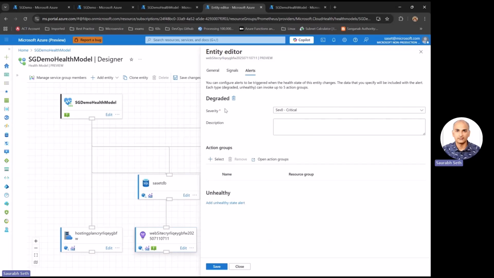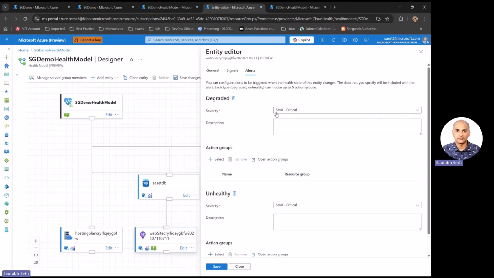So you have two categories in which the alerts can be defined. You have an alert for a degraded state and you have an alert for an unhealthy state. So it's basically telling the health model what to do when your service health model is in a degraded state, or what to do when it is in an unhealthy state. And it's the same experience that you have when you are creating it from a standard alert experience standpoint.